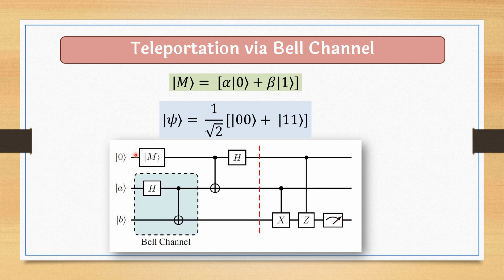So this is the quantum circuit representing the teleportation protocol. Mathematically we can solve this by applying these operations. First we have to take the tensor product of m and psi, and then apply this CNOT gate, then the Hadamard gate, and then these two operations. We can easily see that this message m will be teleported to the last qubit. The circuit inside this dashed box is the entangled channel, that is the Bell channel here. So this circuit represents the complete protocol for teleportation via the Bell channel.